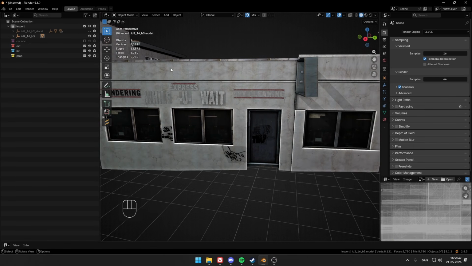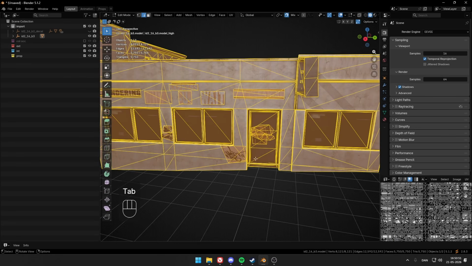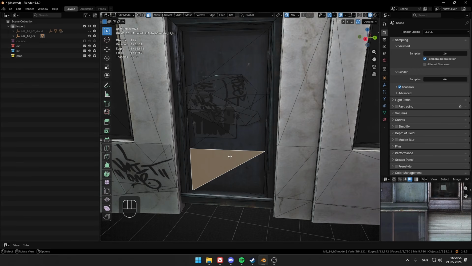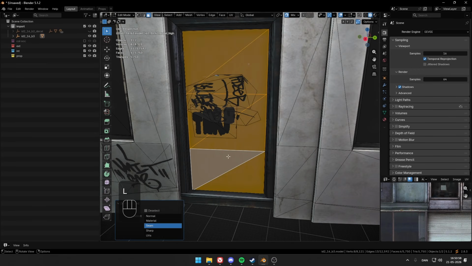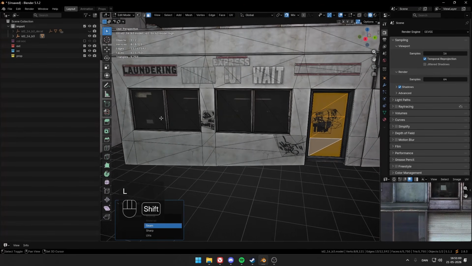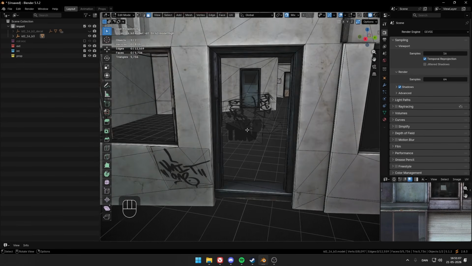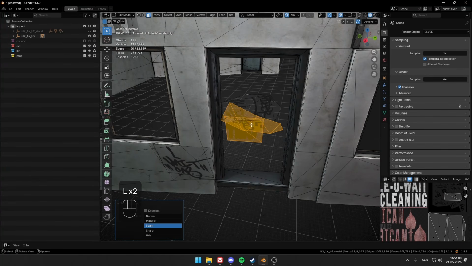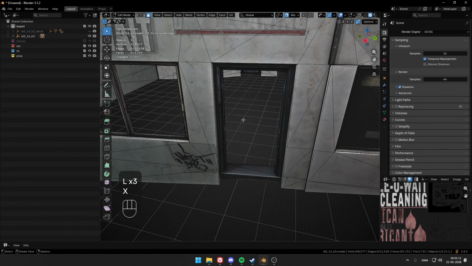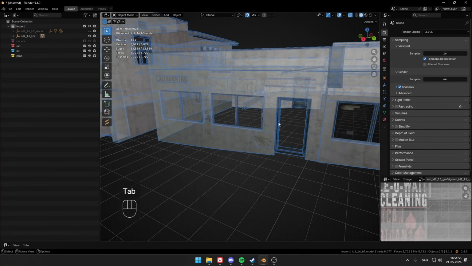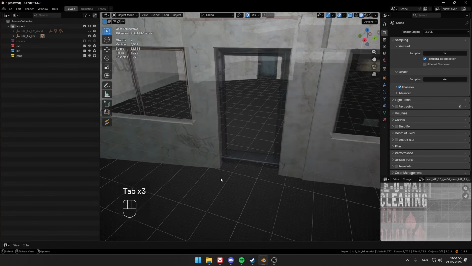So go ahead, head into edit mode either by clicking up here or by clicking Tab. There's a small function where if you click L, it takes the whole object. So just go ahead, do that for all the things right here. And you see this as well, we don't really want this, so we can also just delete this for now. Once you have deleted both the doors and windows, now we want to make the first plane.